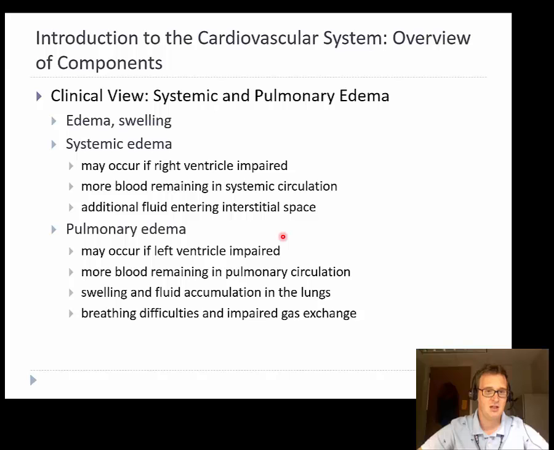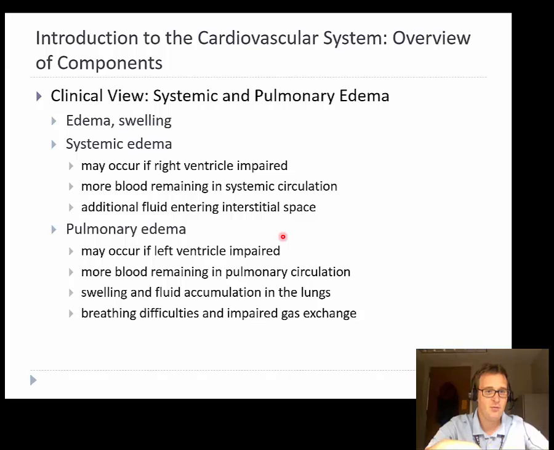If it's a systemic edema, these tissues in our systems, like in our arms, for example, will inflate. This would occur if our right ventricle is being impaired. Our right ventricle, remember, takes blood out of our systemic circuit and delivers it to our pulmonary circuit. So if the right ventricle is not pumping blood out as quick as it's receiving, we can have an accumulation of fluid in the tissues.